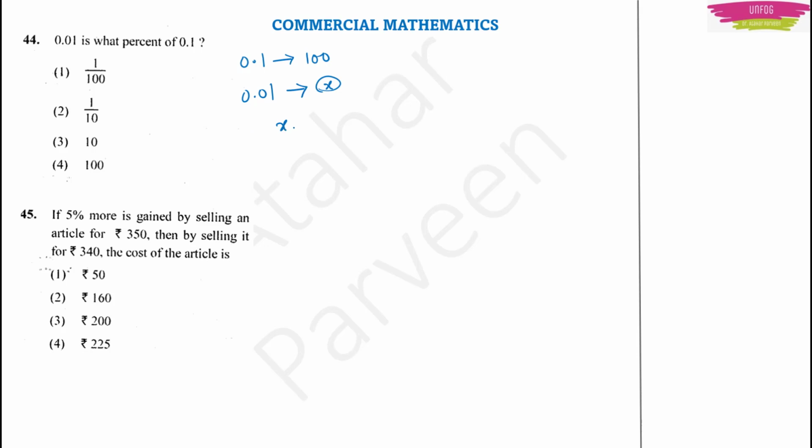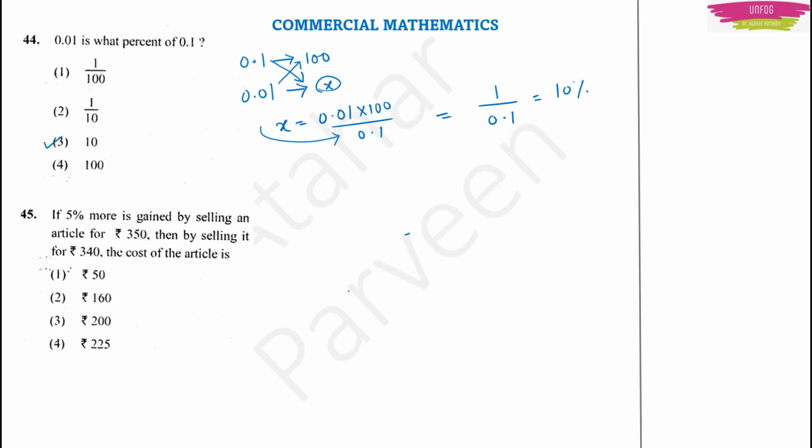So your x will be equal to 0.01 into 100 by 0.1. How did you get this? You do this cross multiplication. 0.1 into x will be equal to 0.01 into 100. Then that 0.1 came in the denominator here. Okay. So 100 into 0.01 will become 1, by 0.1. This will give you 10%. So option 3 will be the right answer.